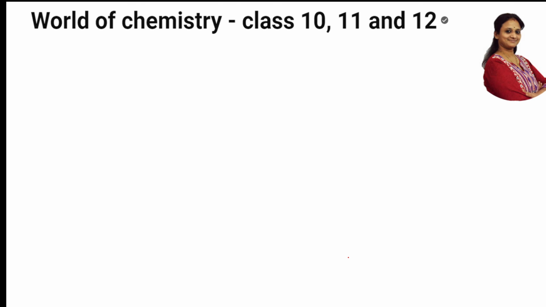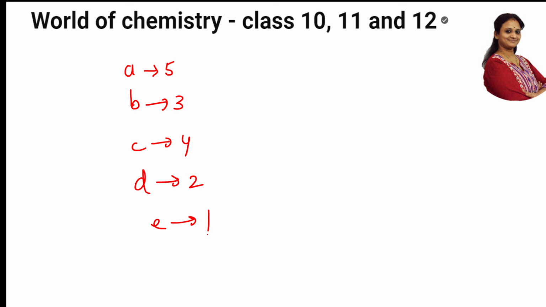So let us write the answers. What did we get? A was 5, B was 3, C was 4, D was 2, and E was 1. Correct, students? This is the match the following part. Okay, done. So analogy we have seen, one example I have given, and I have given you the case-based study.